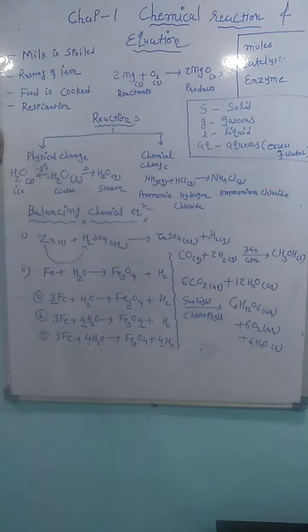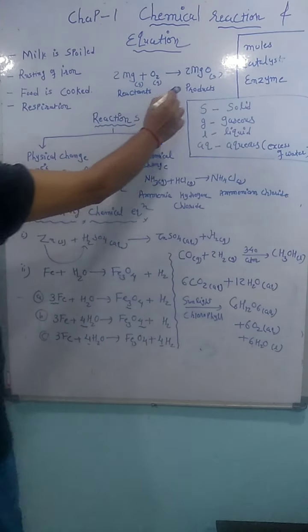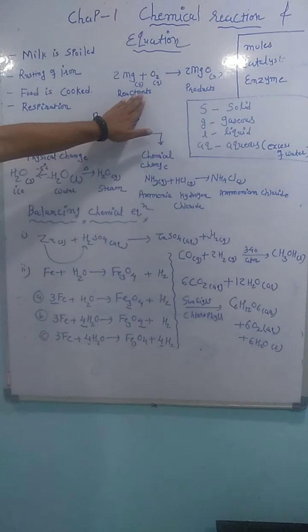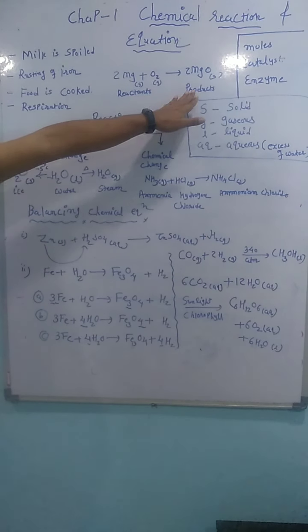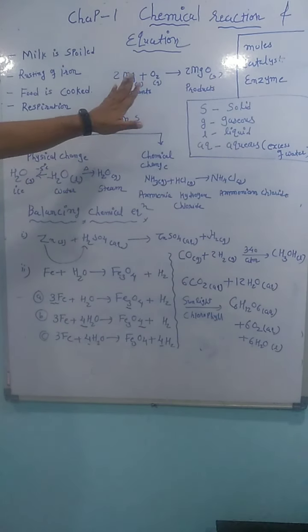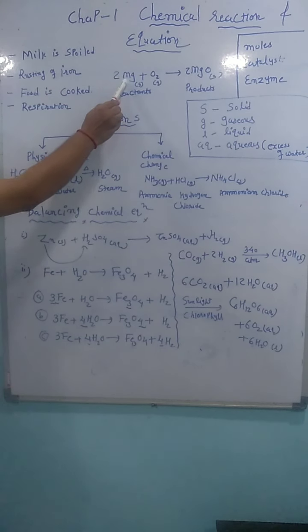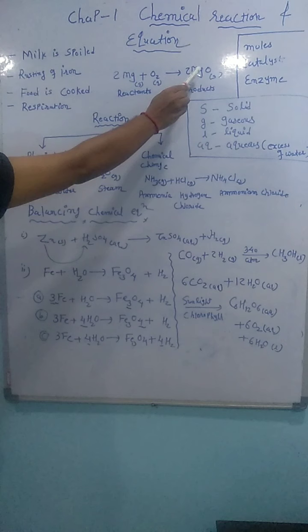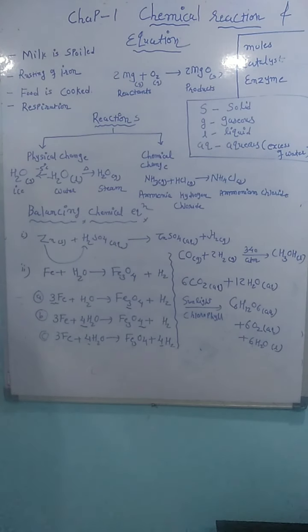Arrow. The left hand side part is called the reactant and the right hand side part is called the product. Remember, the left hand side part is called reactants and the right hand side part is called product. So in this reaction, magnesium and oxygen are called reactants, and magnesium oxide is called the product.